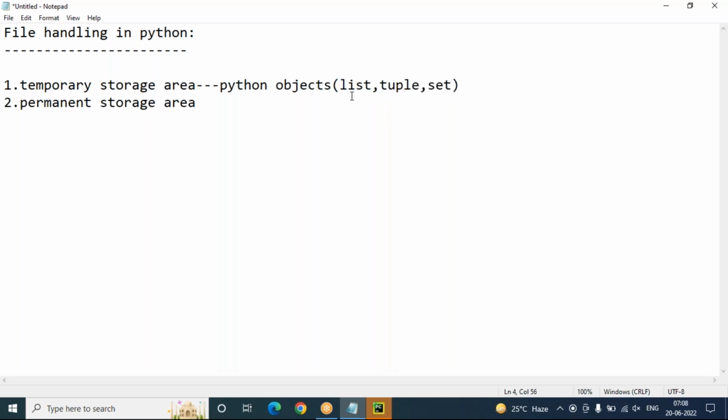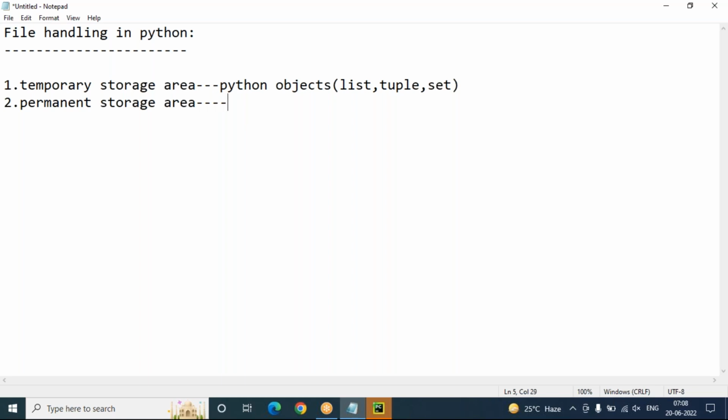So again, if you want to see the values in this list or set or tuple, you have to execute again. As soon as we execute, these Python objects list, tuple, set will store the values and display them to you in the output window. But once we exit from the program, these Python objects will not store any data permanently. This is a temporary storage area.